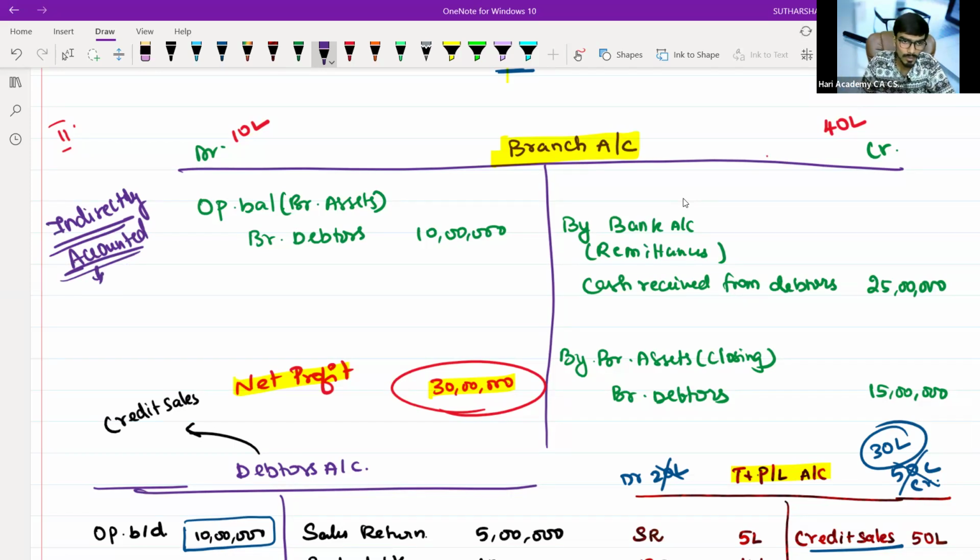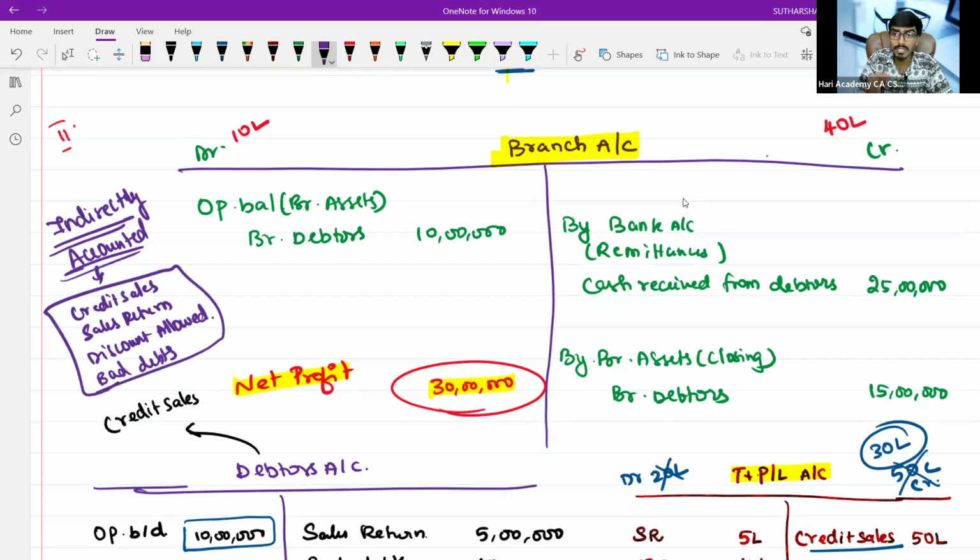First thing, sir, it is credit sale. Next thing, sir, it is your sales return. The last part, sir, that is your discount allowed. I think I have missed one more thing. Those who are watching, if you remember, can you tell me? That is your final thing, your bad debts. These four nominal items, which you indirectly record in that same branch account, will give you a true profit and loss.